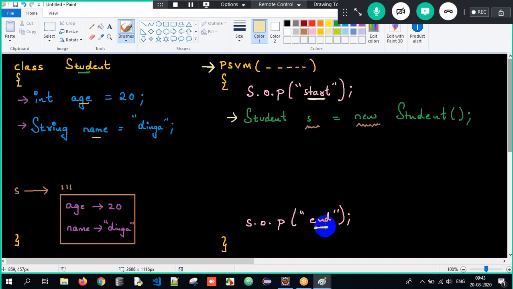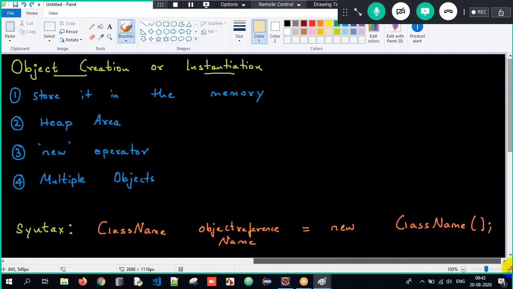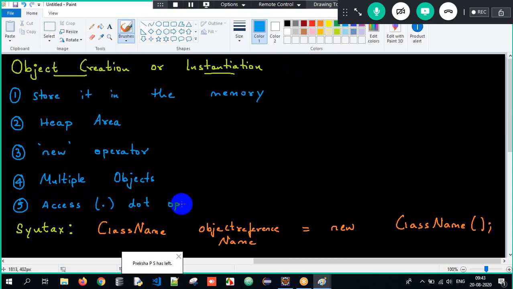But sir, I want to print the age and name, sir. What am I supposed to do, sir? I want to store the name and age, sir. What will I do, sir? Very good. In simple terms, in order to access the name and the age here, we have to make use of something called the dot operator. In order to access the attributes here, we have to make use of the dot operator. What is this here? I'll tell you.